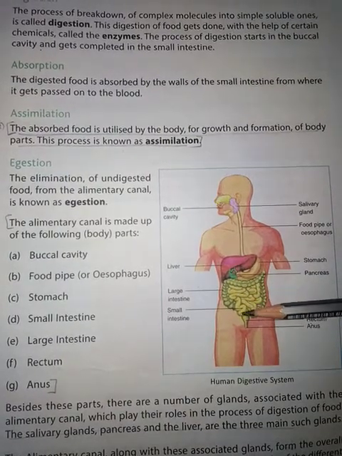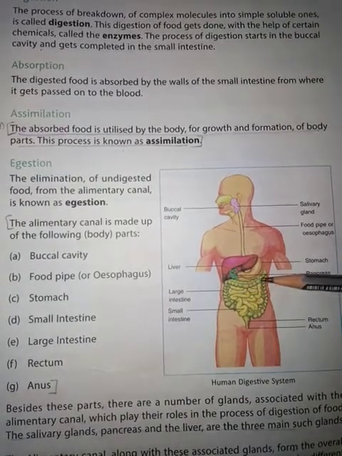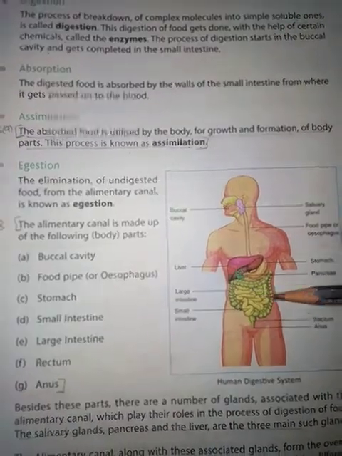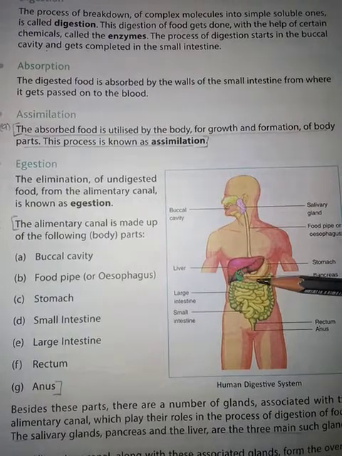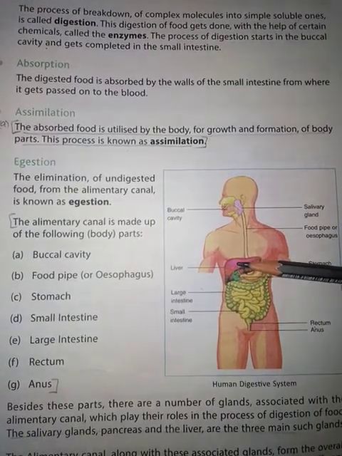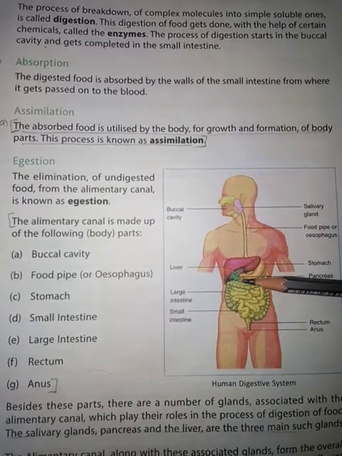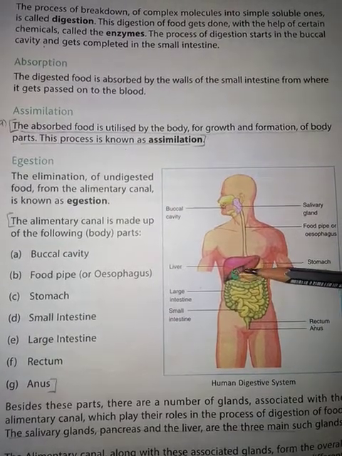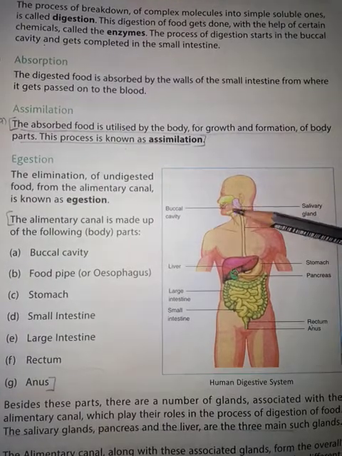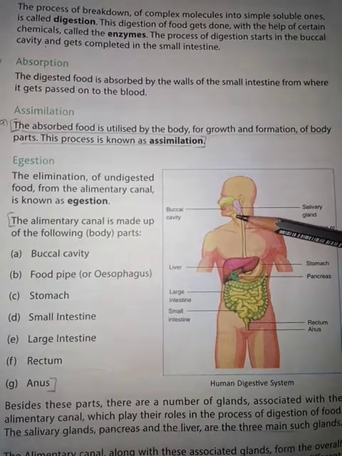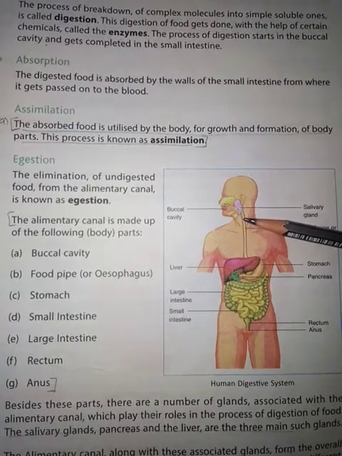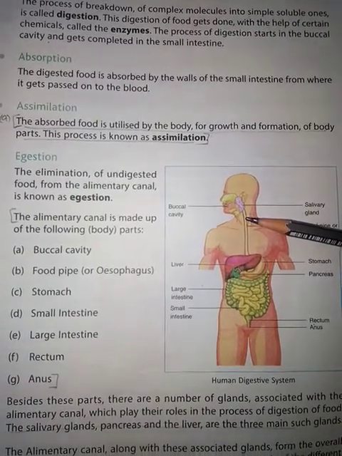The chewed food travels through all these parts. Along with them some glands are also associated with digestion of food. They are liver, pancreas below the stomach, and salivary glands. These are the three main glands associated with the digestion process, but they are not part of the alimentary canal.